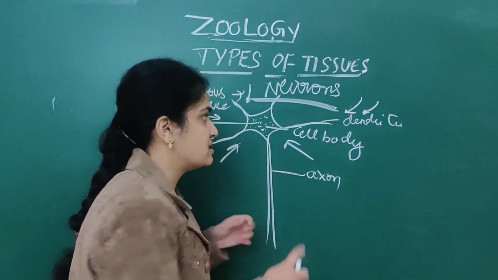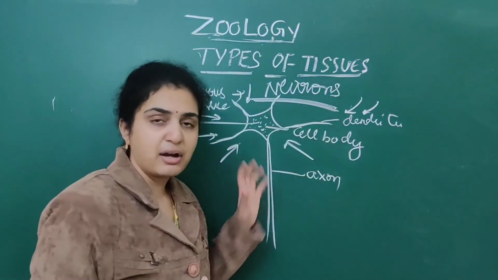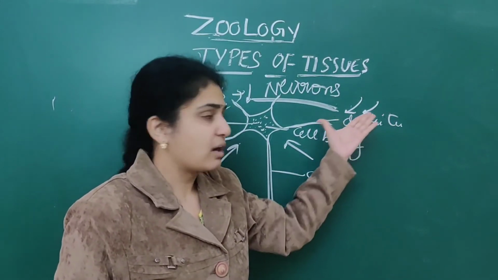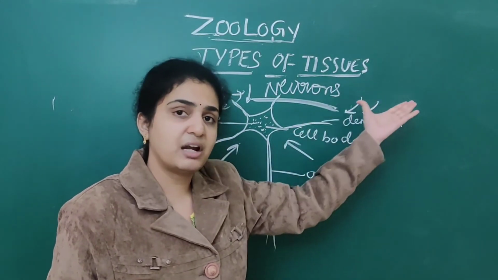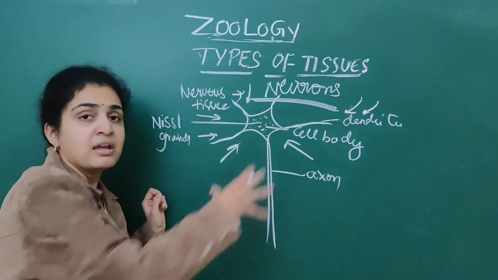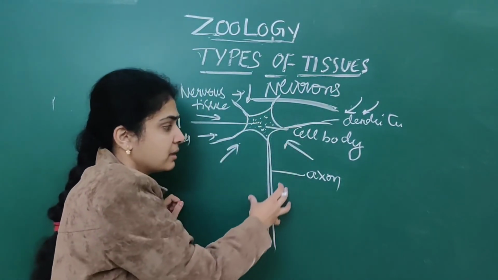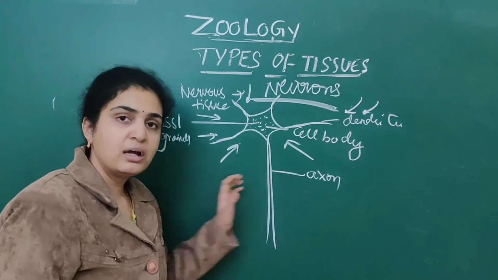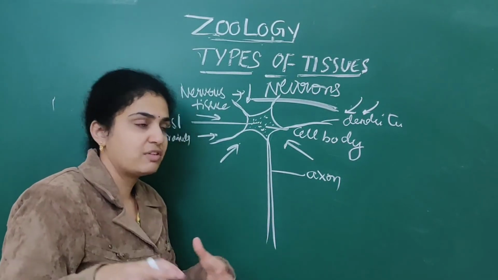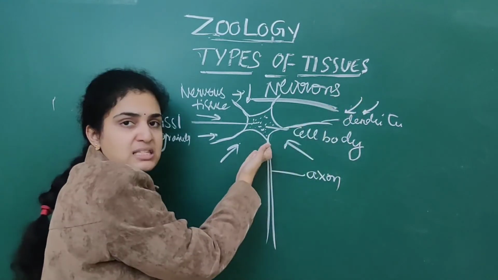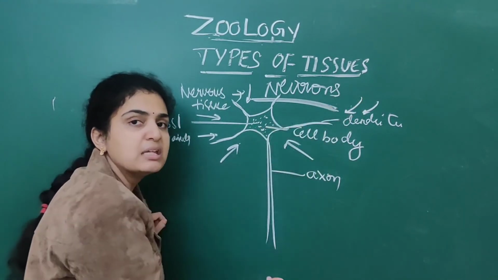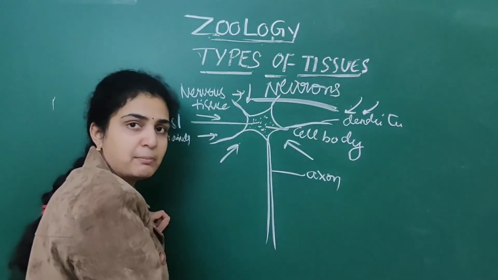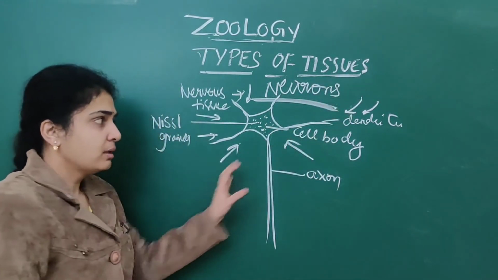The dendrites transfer information from different parts to the cell body. From the cell body, all the impulses are transmitted by the axon to different parts. To the cell body, dendrites. From the cell body, axon. Simple.